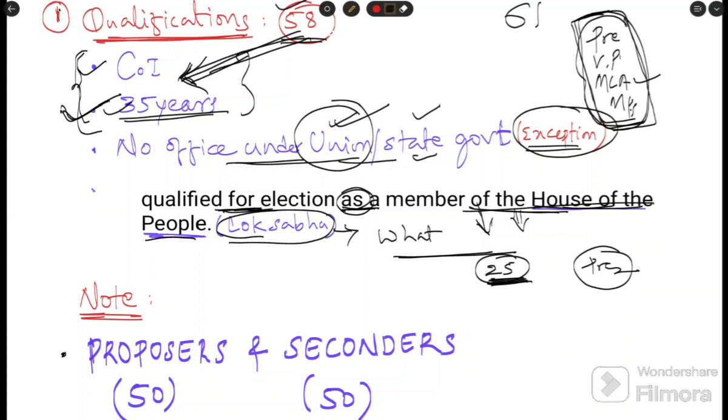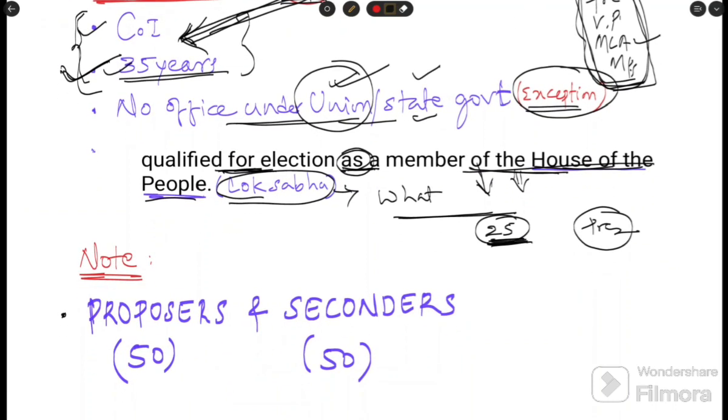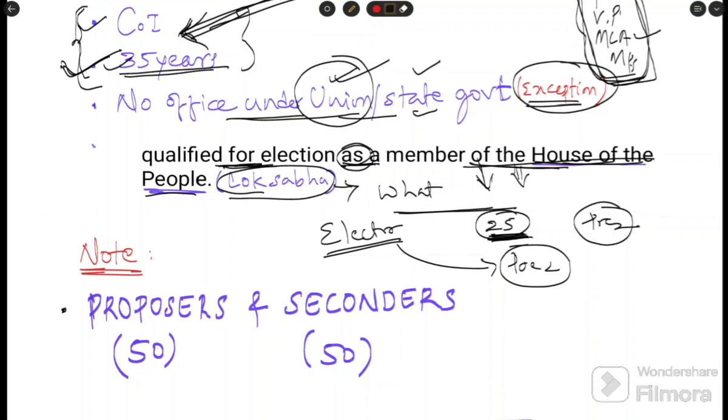Okay, this is the thing, and I will give another example. A Lok Sabha member needs to be an elector in one of the constituencies. Elector means his name must be in the voter list. The same qualification the president needs to possess. The president's name should be in the electoral roll of any constituency in India. This is a qualification applicable to the president also. You can see in the book the qualifications of a Lok Sabha member and understand which are applicable and which are not applicable. It's very easy.